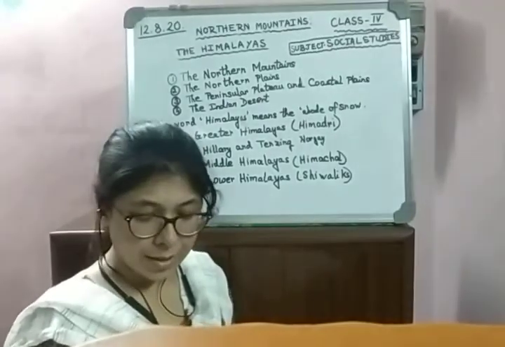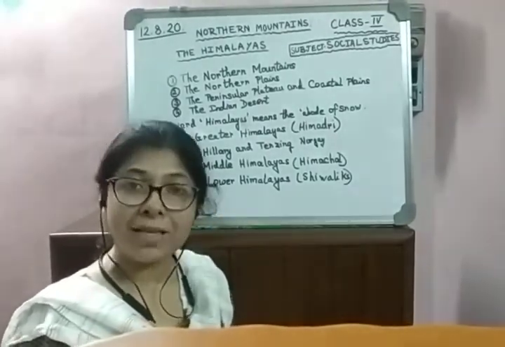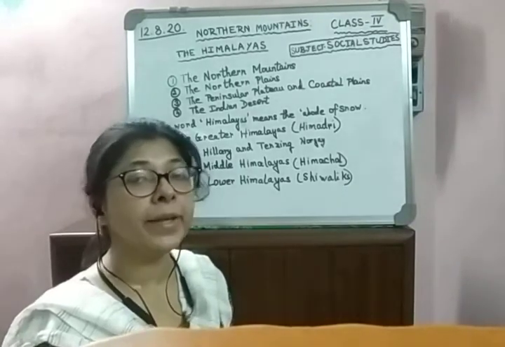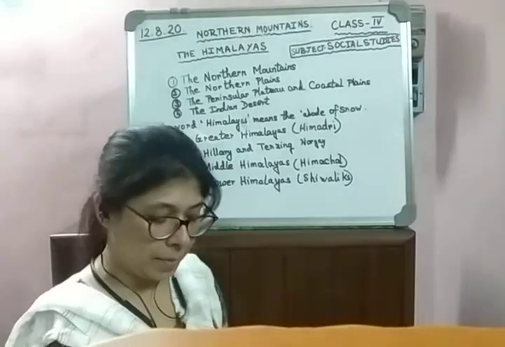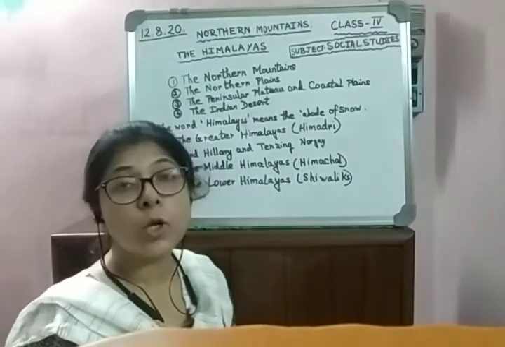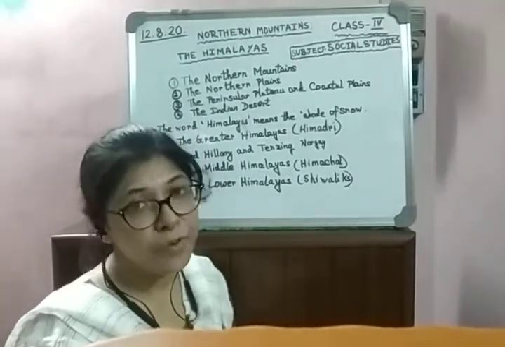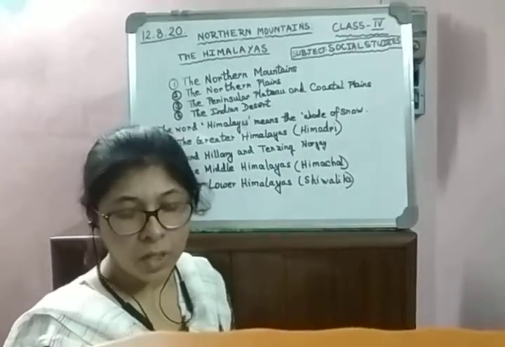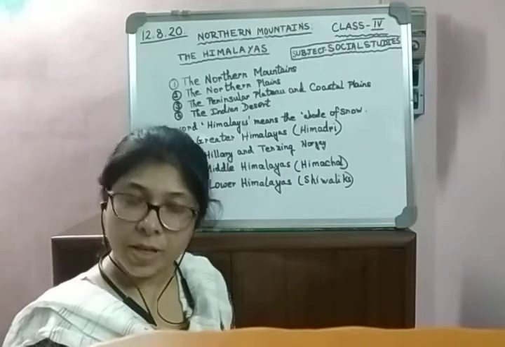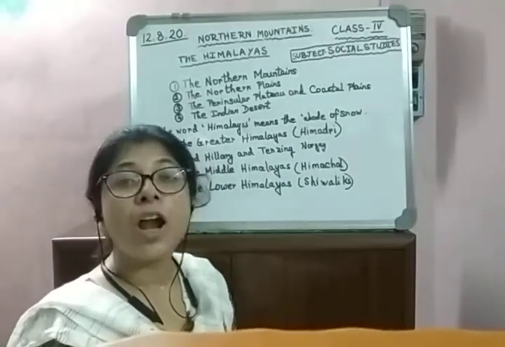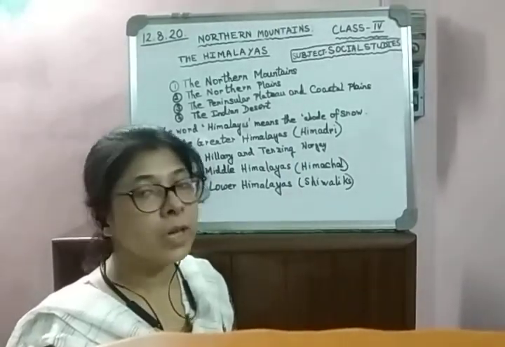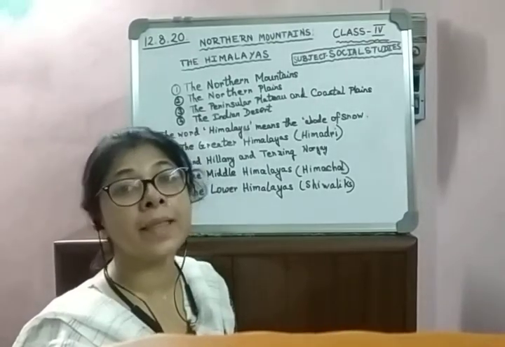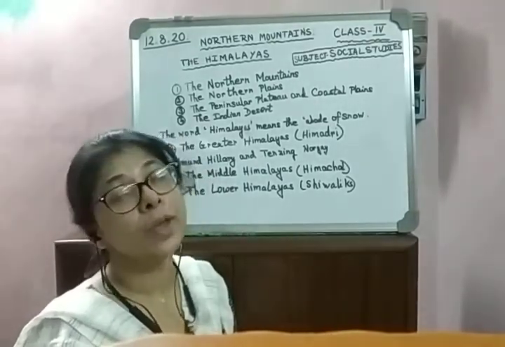This region has hills rather than mountains, which we find in the Greater Himalayas or the Middle Himalayas. The hill slopes are covered with thick green forest, which are the homes of many wild animals. Since the climate over here is pleasant and there is a lot of vegetation, this mountain range is more thickly populated than the Greater Himalayas or the Middle Himalayas.